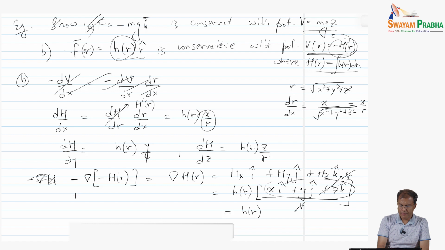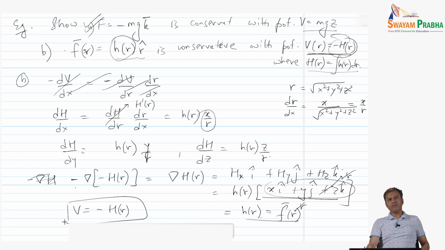We see that the negative grad of this quantity is h of r, or this is our F, the force F of r. Which means that the potential V was minus H of r. So regardless of the form of the function capital H or small h, all the radially directed central fields are conservative force fields. So this is a very powerful statement, the second part of this problem.